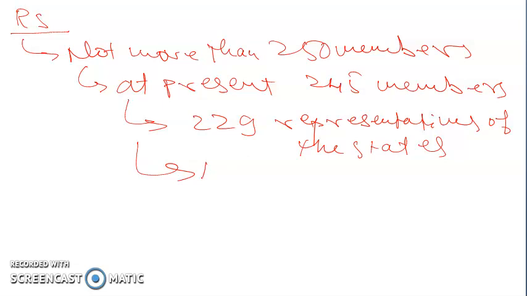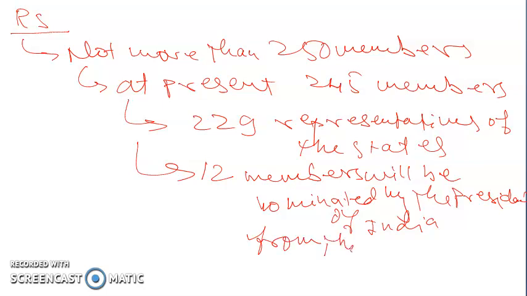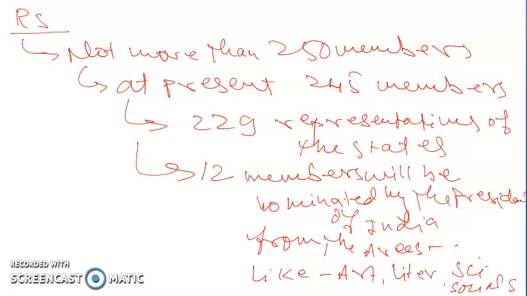And the rest, 12 members, will be nominated by the President of India from areas like art, literature, science and social service, etc. And the rest, not more than 9 members, are from the union territories.